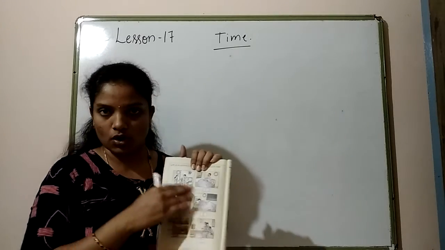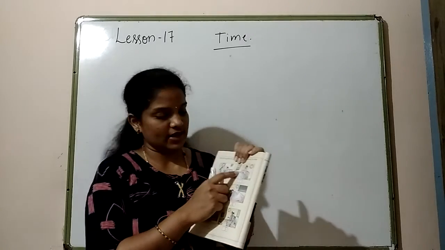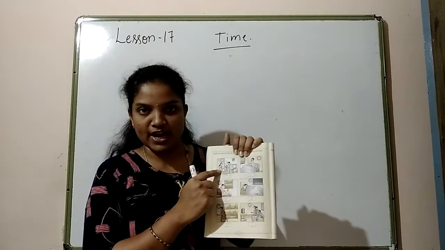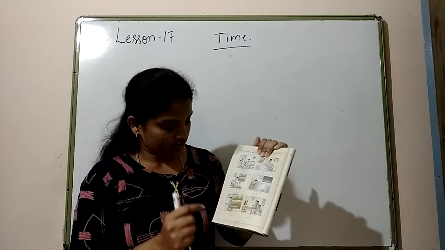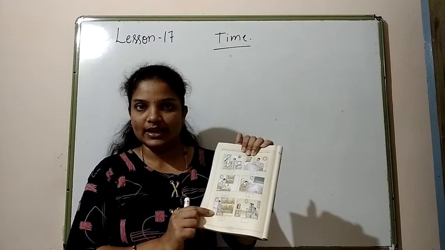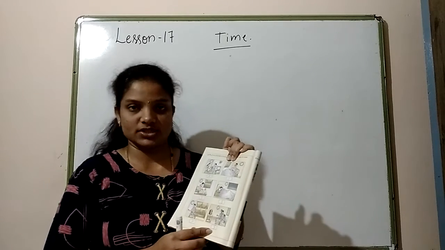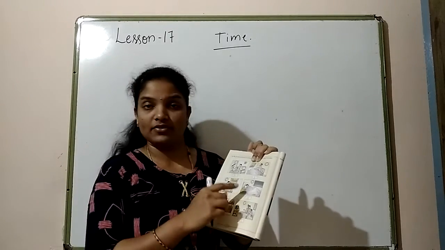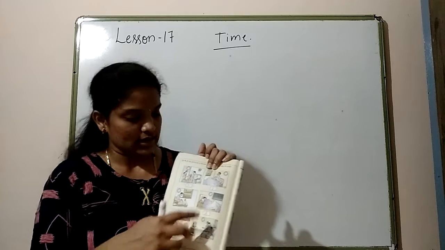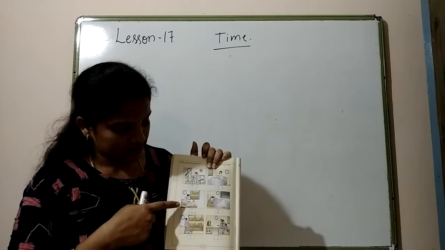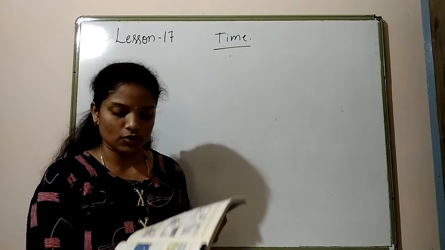So here, it is not given in order. Pictures are not given in order. So, your dad, first he will wake up in the morning, then he will get ready and go to the office. In the office he works, right? After he finishes the office work, he'll come back home again, and after going home, watch TV for some time, and after that having dinner and sleeping. So these are the activities which are not given in order. You have to write number 1 for this, 2, 3, 4, 5 and 6. Okay, so you have to write the number in the box.